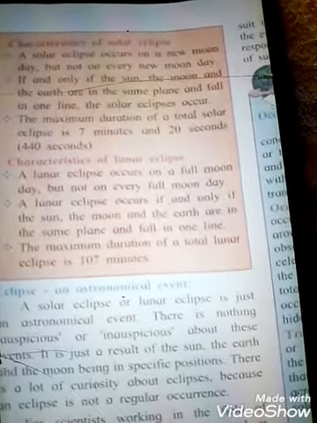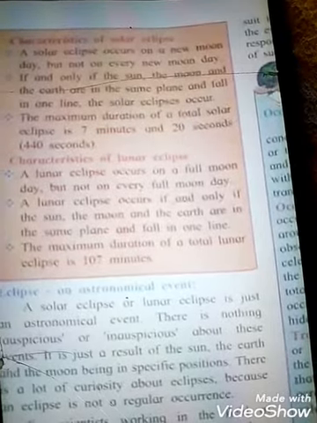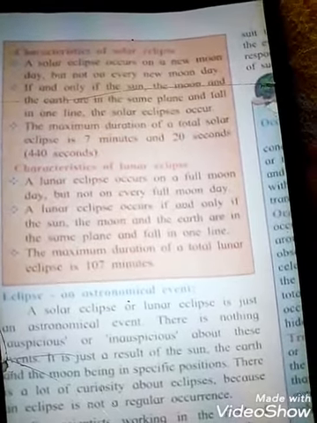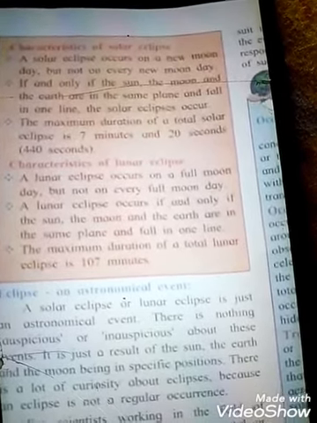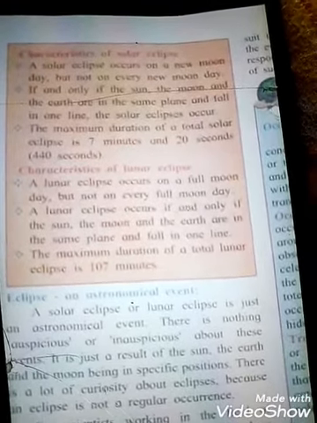A lunar eclipse occurs on full moon day, but not on every full moon day. That means we can say that lunar eclipses occur on full moon day, but we didn't say that every full moon day there will be a lunar eclipse. So what are the important things?